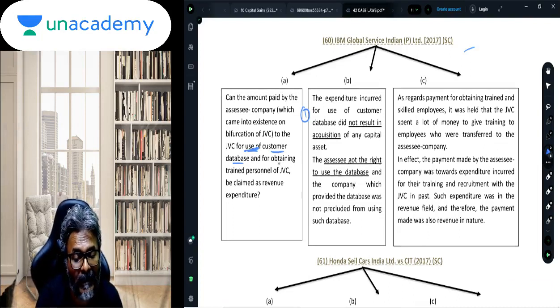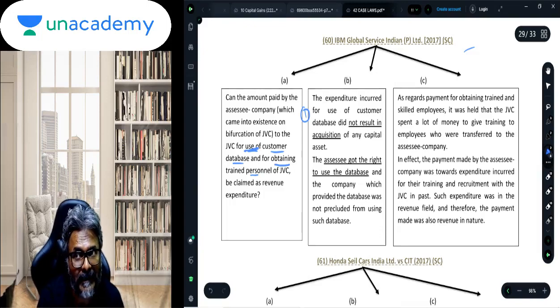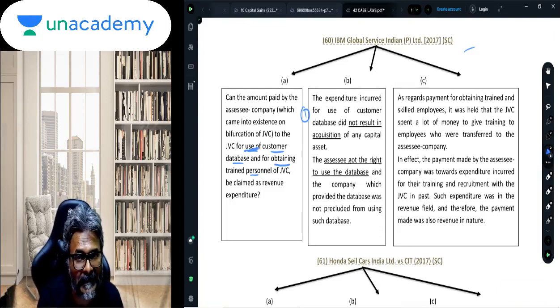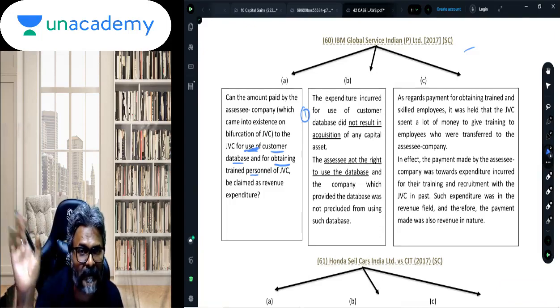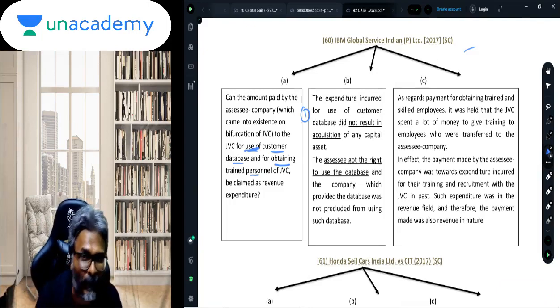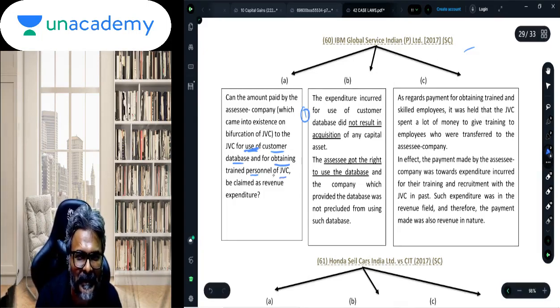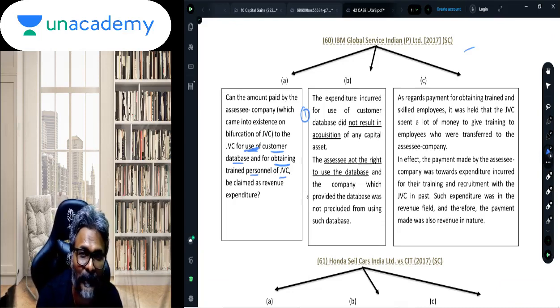The second was to get the skilled and experienced employees of the JV partner onto my own payroll. For that purpose, I am making a lump sum payment to my JV partner.